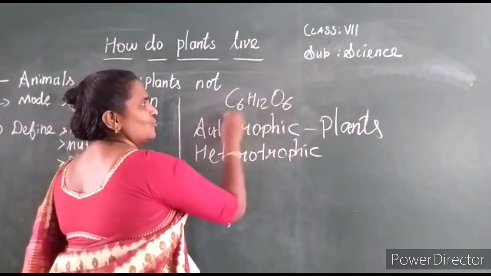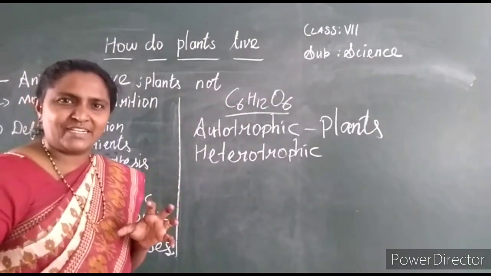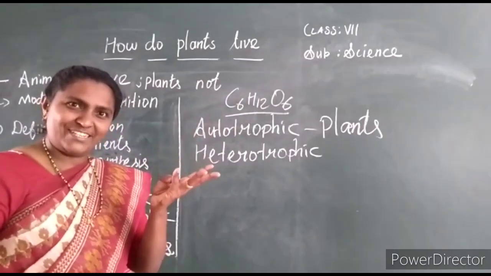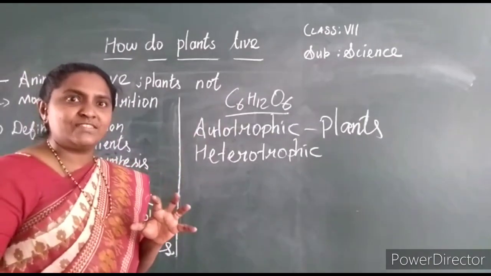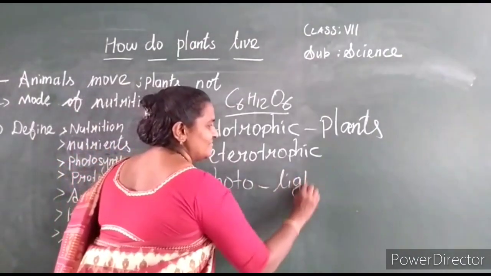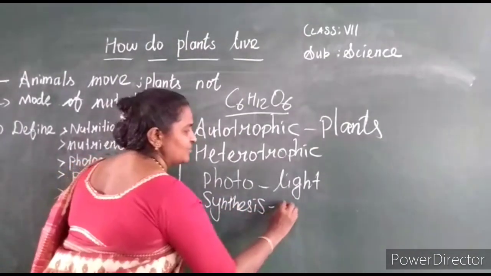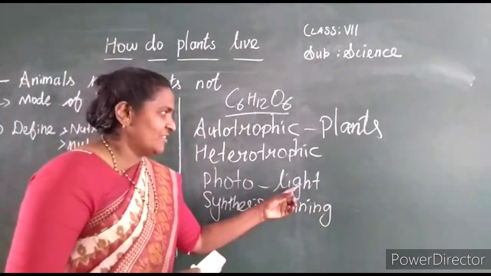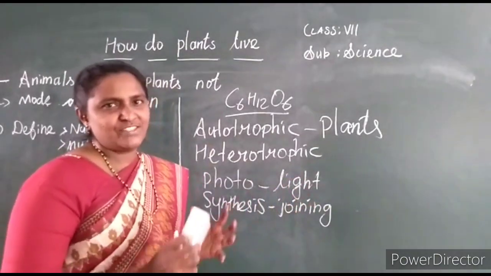They prepare chemical food like glucose. Green plants: it is a process of preparation of chemical food by using three components, water, carbon dioxide and sunlight, by green plants. This process is called photosynthesis. What is the meaning of photo? Photo means light. Synthesis means joining or adding. With the help of sunlight and other components they mix up. Synthesis means mixing. Okay, photosynthesis.